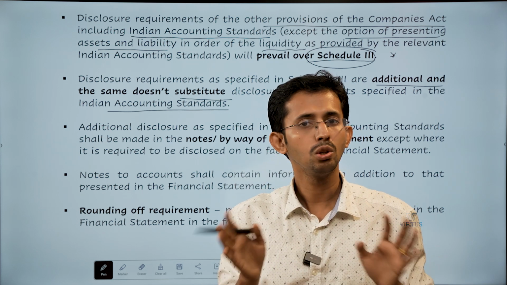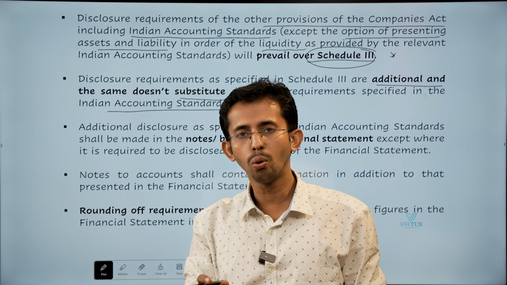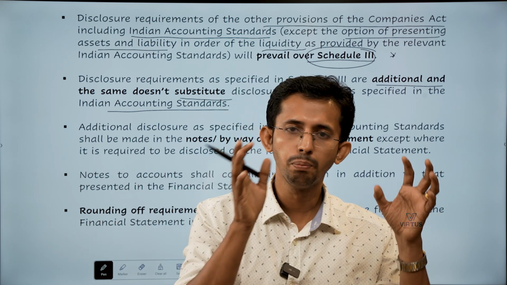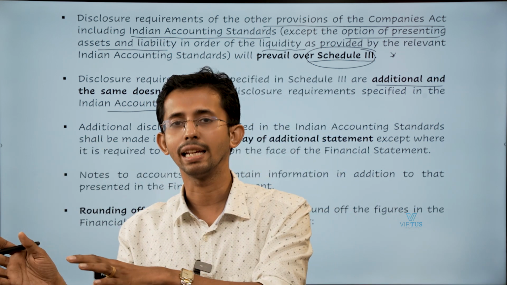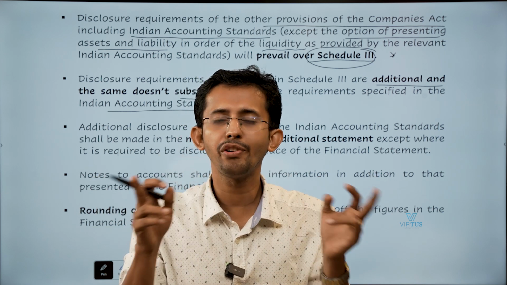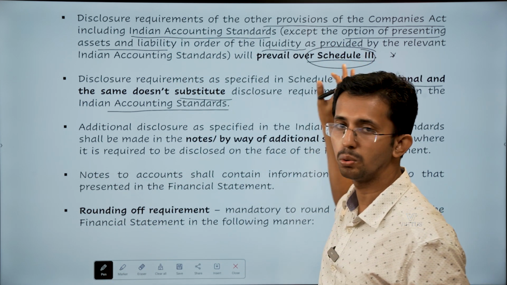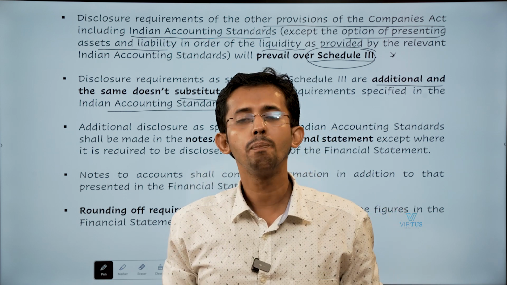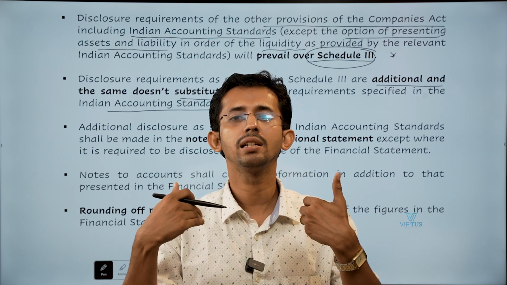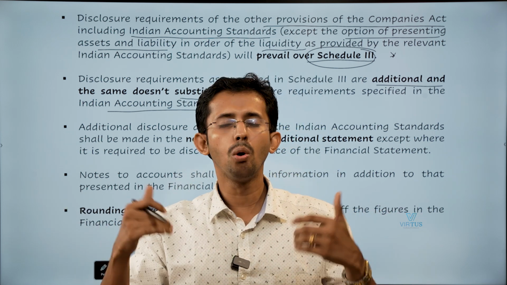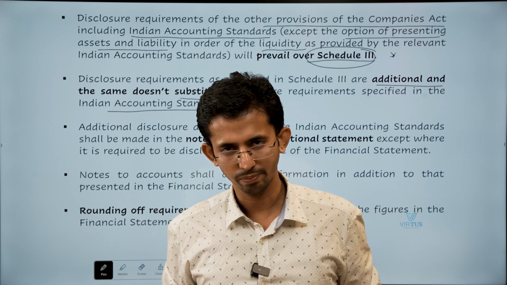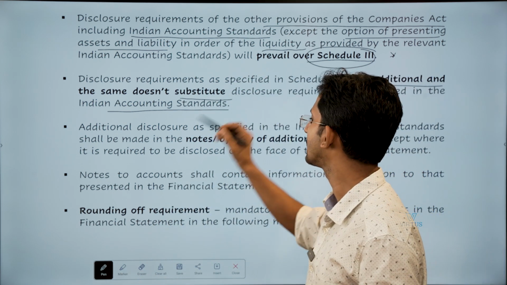No, you can't. You have to follow the disclosure requirements in both Schedule 3 as well as Ind AS. Only if there is a conflict, you can follow Ind AS and leave the Schedule 3. If there is no conflict, both the requirements have to be followed or disclosed. That is the second point.